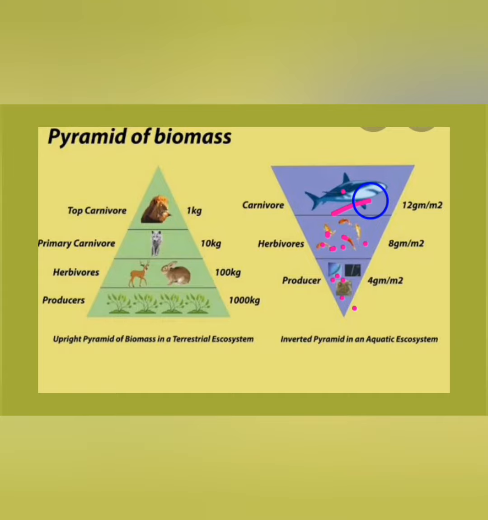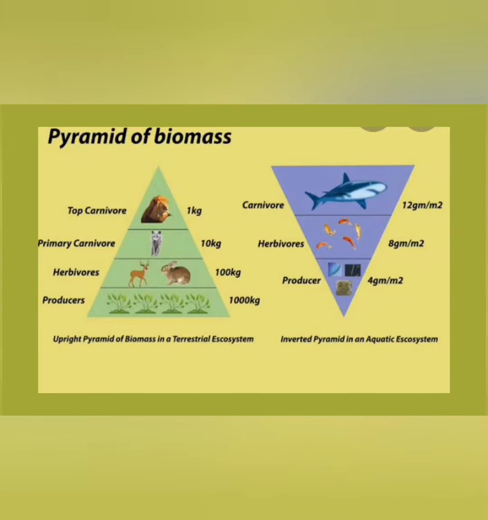Whale is fed on fishes, fish is fed on small algae present in the water, or algae or its food, whatever it is. So as we move up, in this case from the primary or the producer to the top secondary consumer, the number increases. So this shows an inverted pyramid in the aquatic ecosystem.